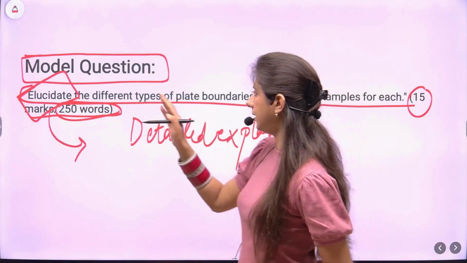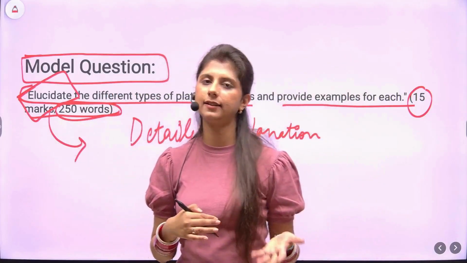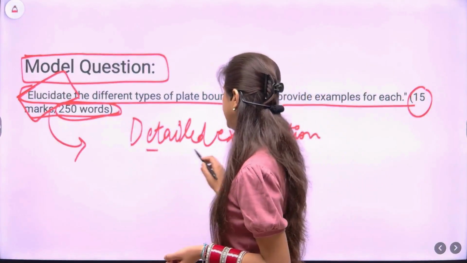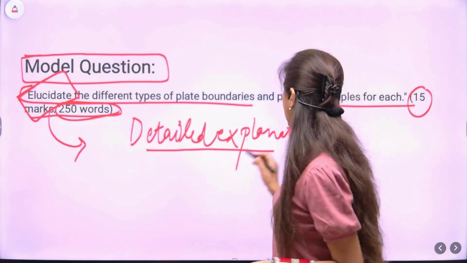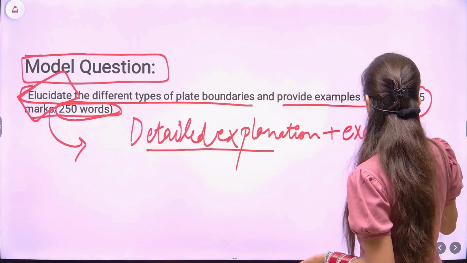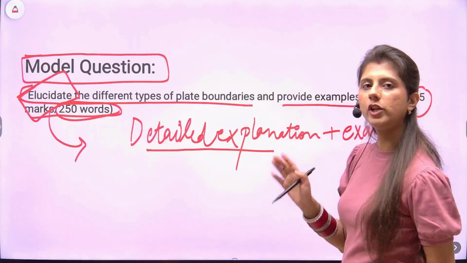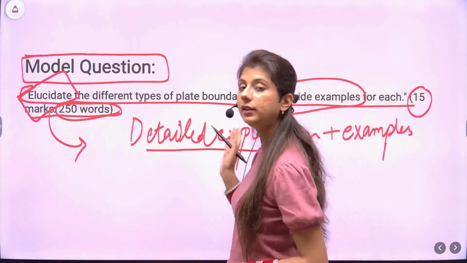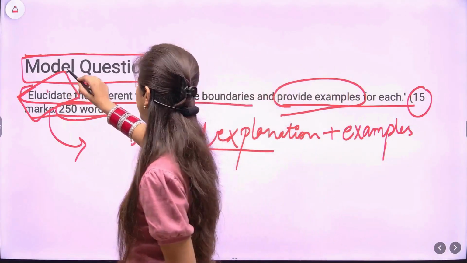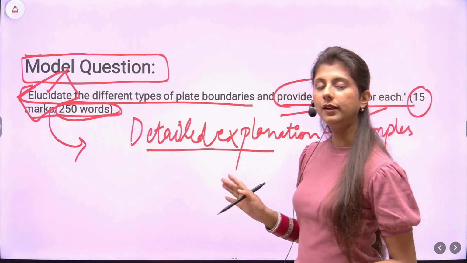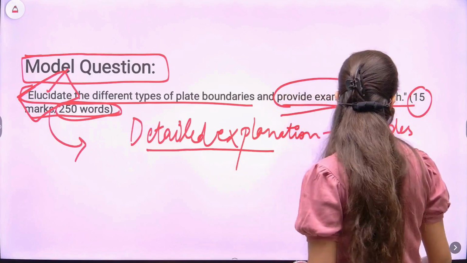So it means making things clear or easy to understand, but at the same time providing detailed explanation, also adding examples. Examples are a must. See, the question explicitly mentions provide examples, but even if this was not mentioned, if elucidate is written, you need to provide examples. Okay, so this was the directive word. Now let's move forward to our sample model answer.